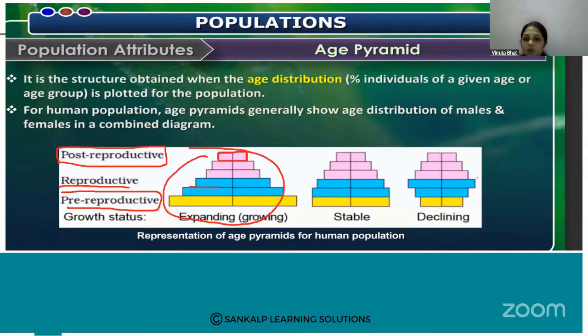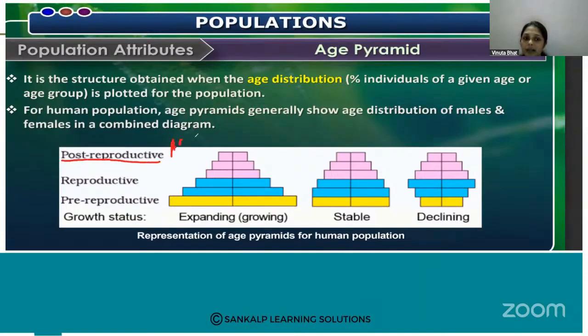So when the post-reproductive age group is smaller and the pre-reproductive group is larger, that shows the expanding growth pyramid.